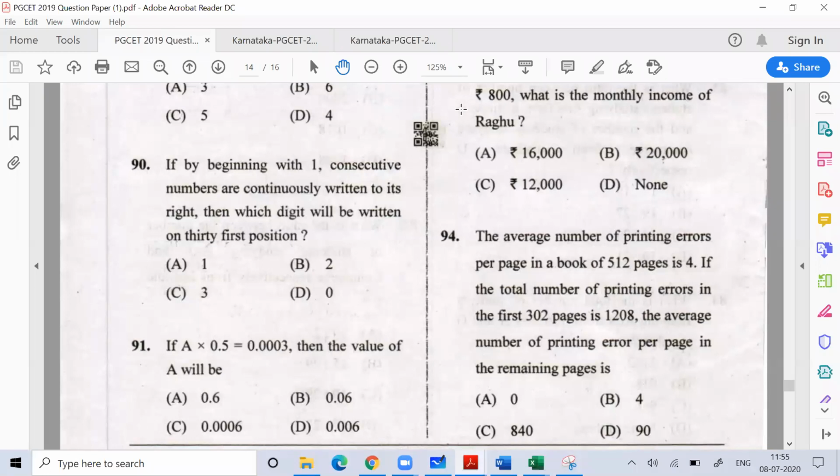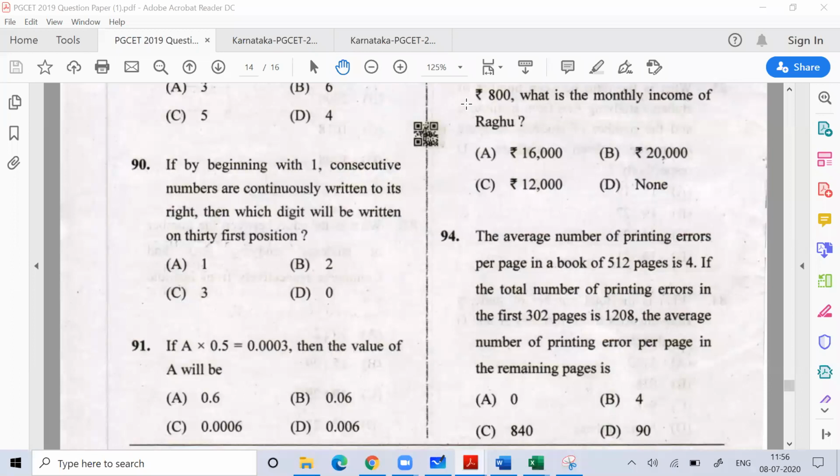So the average number of printing errors per page in a book of 512 pages is 4 errors. So 512 pages are there and the average error is 4.